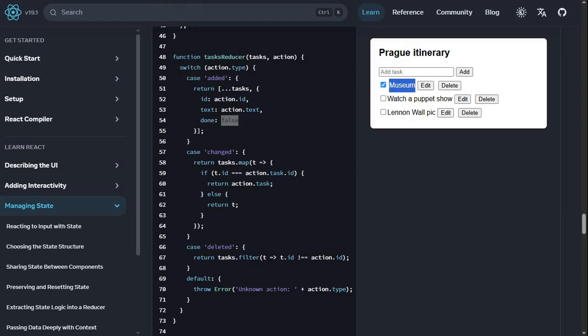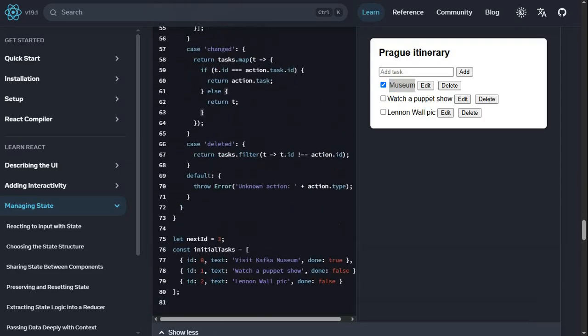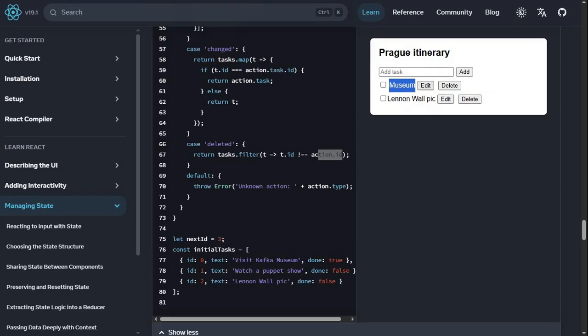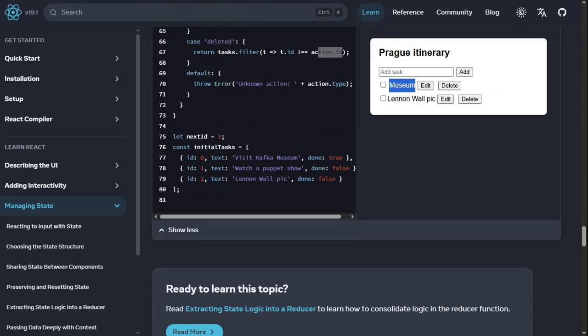We want this, that we click edit, we want to edit especially this one. So that's why we're using ID. Delete it. We also have to take ID here, exactly. And we want to filter and only delete the one that we selected. Puppet show, delete it. Okay, and then let next ID equals 3.